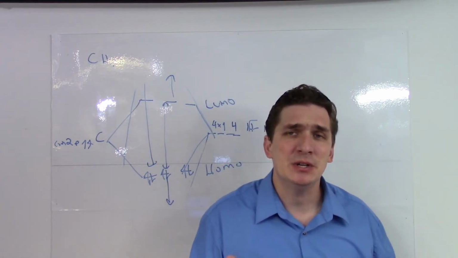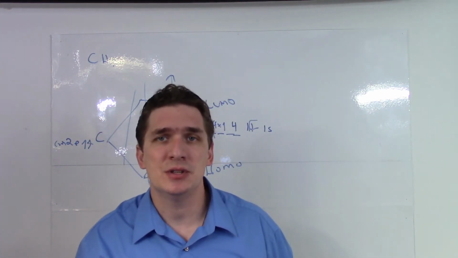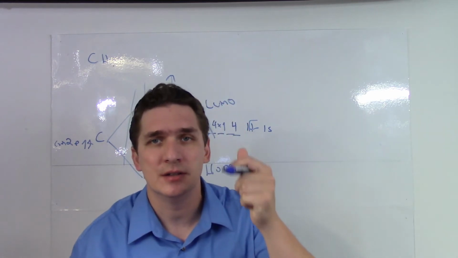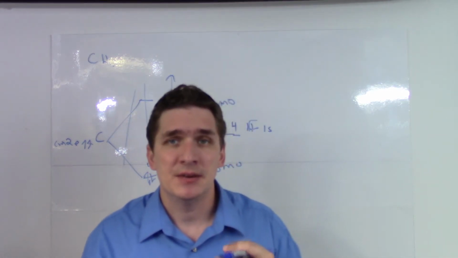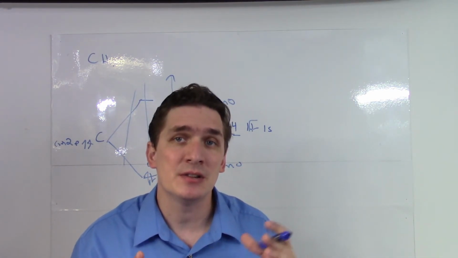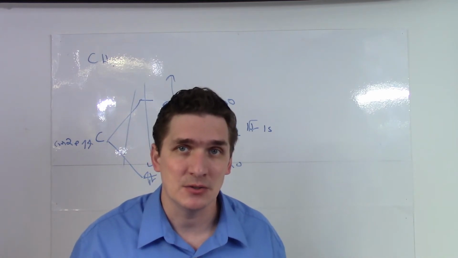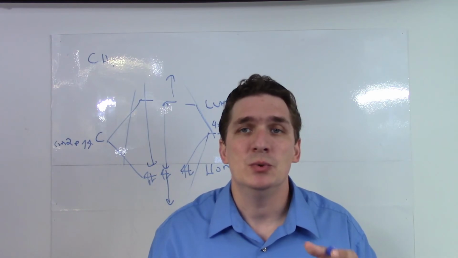But generally speaking, as we increase electronegativity, we're going to drive down the energy of the bonding orbitals and increase the energy of the antibonding orbitals. And this is going to increase the difference between the HOMO and LUMO, which means that we're going to start increasing the energy of the light that is absorbed by this molecule. So this is going to start giving rise to what we can do with azo chemistry.